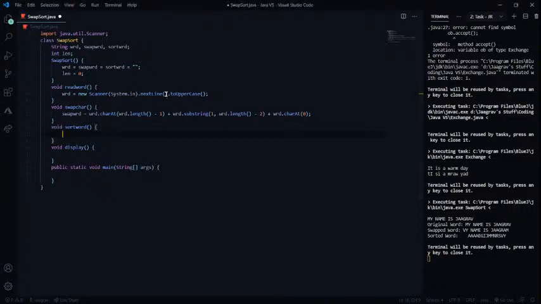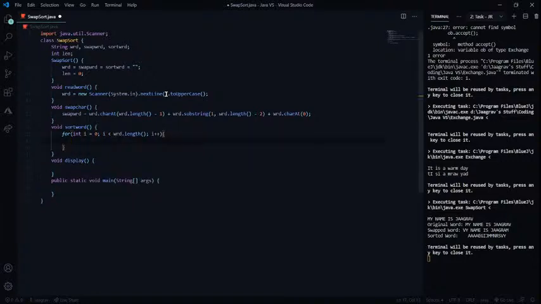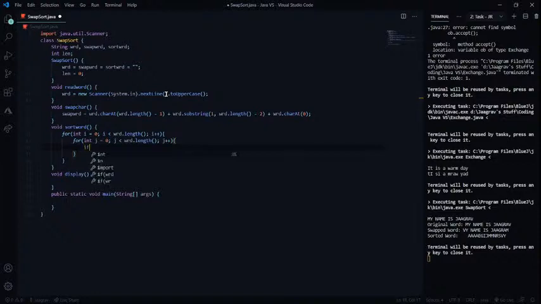Now I think there is a way by which we can sort words. It's actually really easy if I do that way, but I'm just going to use bubble sort. I'm just going to go old school with this. So I'm just going to put in for int i equals 0, i less than word.length(), i plus plus, and I'm just going to put in again int j, j smaller than word.length(), j plus plus. Okay, and yeah, now I'm going to use the basically, this is inside a word.